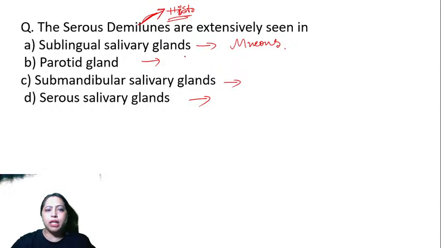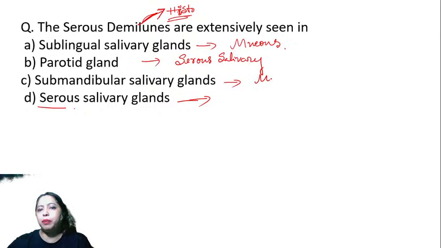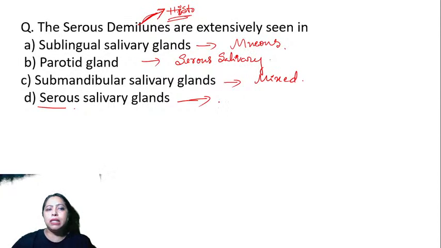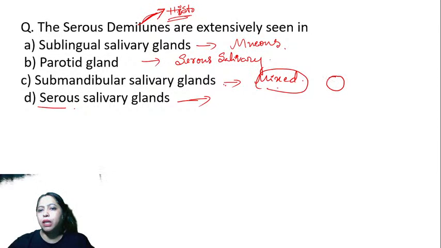What about parotid? That is also serous. Submandibular is mixed. Serous has serous acini, mucous has mucous acini, and submandibular has mixed, with serous acini, mucous acini and a demilune.